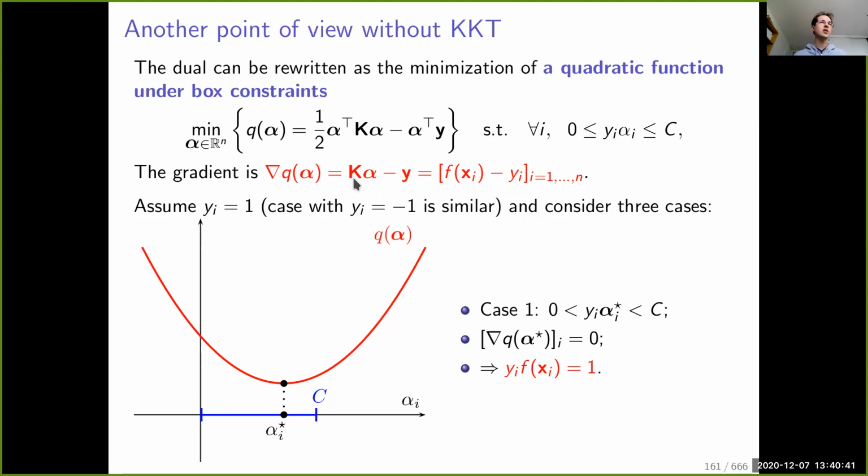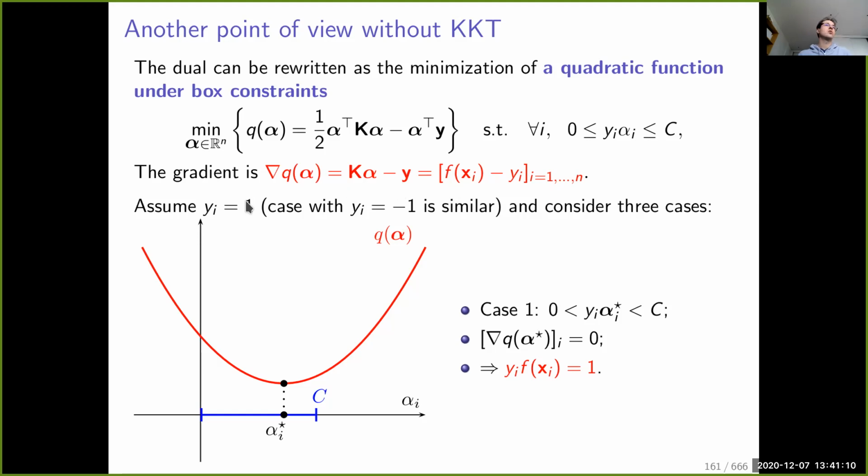And now remember, what is K alpha? K alpha is the vector that carries the entries f of x_i, where x_i correspond to the training data. Remember, this is the step we did when we kernelized the support vector machine formulation. So it means that the gradient can be interpreted as some residual, f of x_i minus y_i.